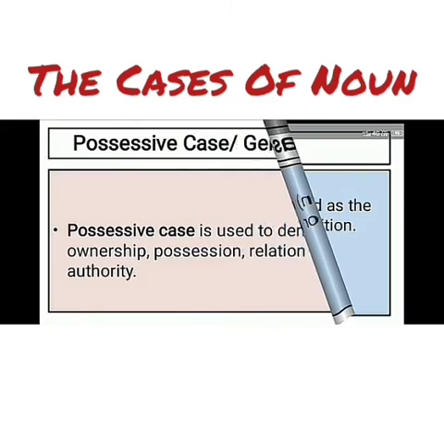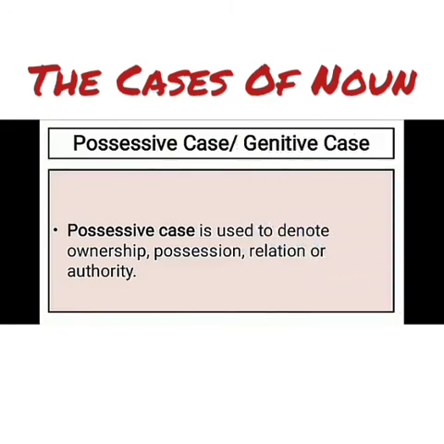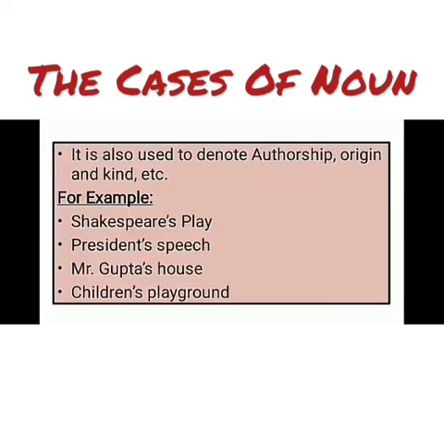Clear? Now come to possessive case, also called genitive case. Possessive case is used to denote ownership, belongings, possession, relation, or authority. It is also used to denote authorship, origin, and kind, etc. For example, Shakespeare's play.